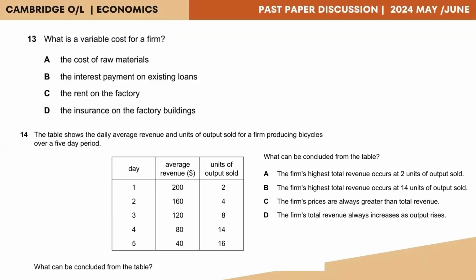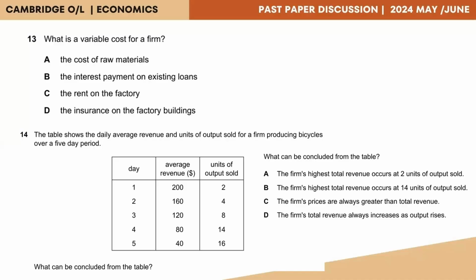Question 13. What is a variable cost for a firm? We have the options: the cost of raw materials, the interest payment on existing loans, the rent on the factory, the insurance on the factory buildings. Now, before we go through each of the options, the easy way is to first think about the definition for the term variable cost. So we know variable cost refers to the costs that change with the level of output.